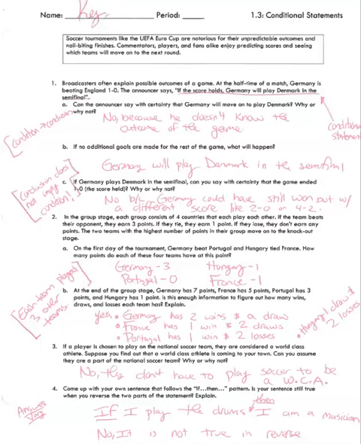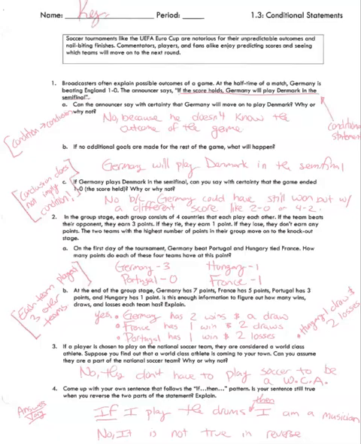Students went over and worked on this whole front page together, and then we discussed it as a class. So I will give you the rundown on what we discussed as a class. Number 1 says broadcasters often explain possible outcomes of a game. At the halftime of a match, Germany is beating England 1-0. The announcer says, if the score holds, Germany will play Denmark in the semifinal.